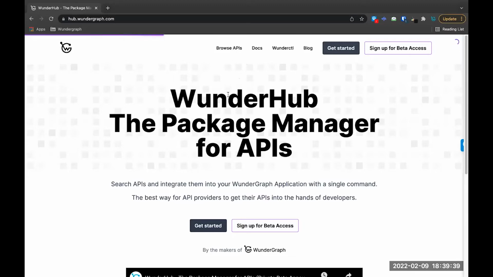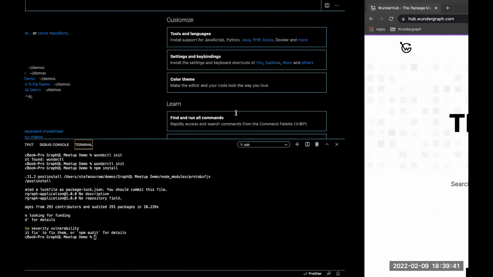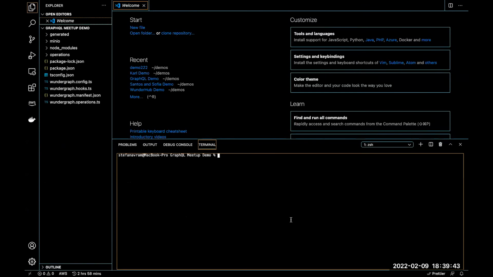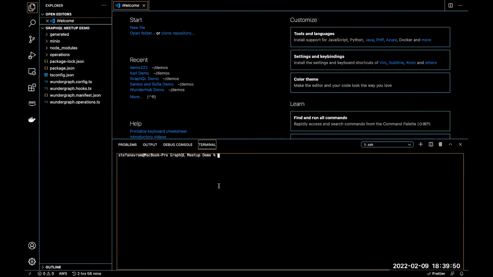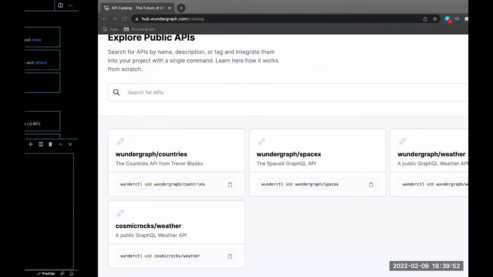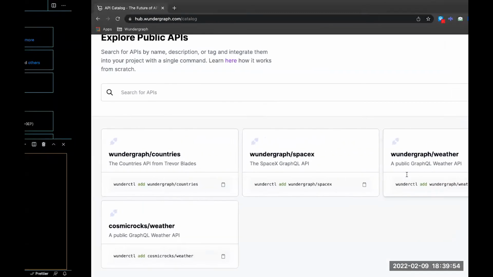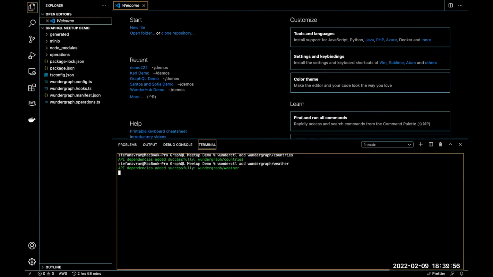So let's check out the APIs we currently have. Let's check the dependencies are installed. Awesome. So the first two APIs that we need, we're going to need countries and weather. So let's grab countries, just like that. And let's grab weather, just like that.